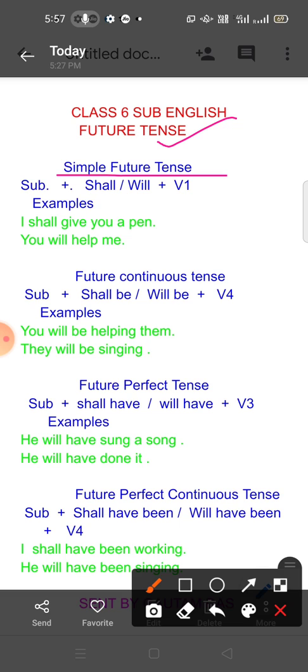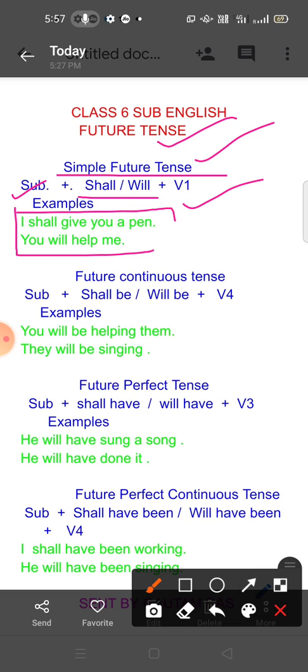First of all, you have to know its structure. What will be its structure? Simple future: subject plus shall or will plus V1. Here in this video clip I am showing you some examples. Example: I shall give you a pen. I is the subject, shall or will you have to take.